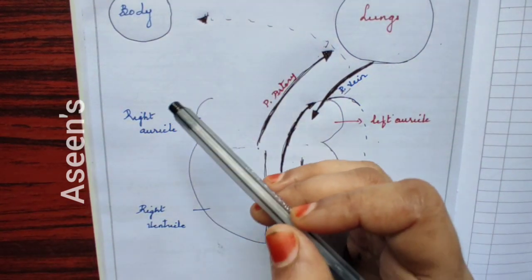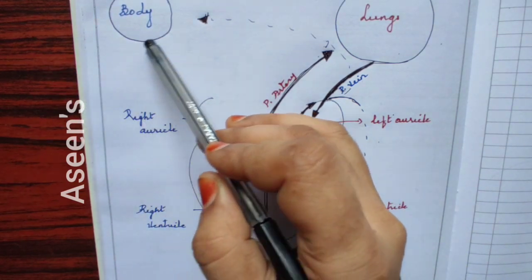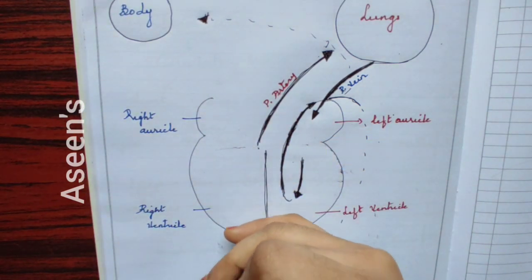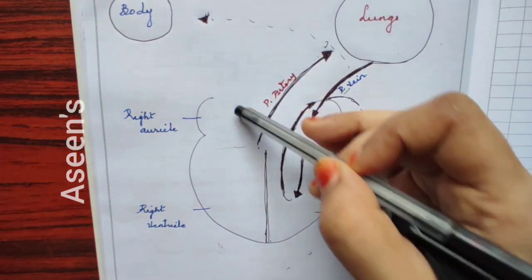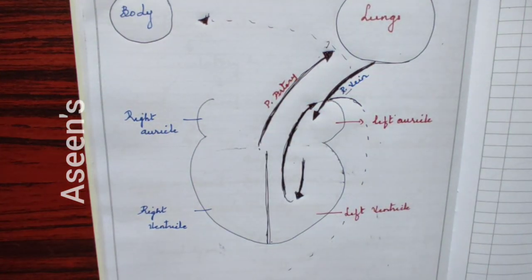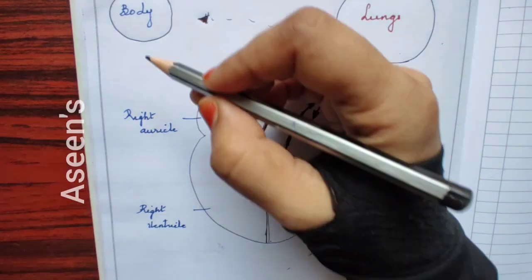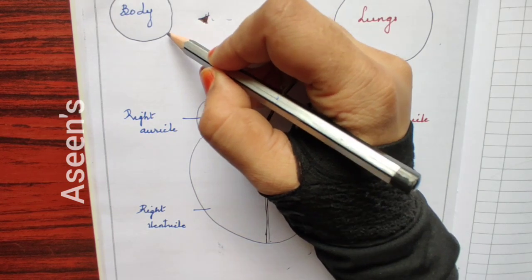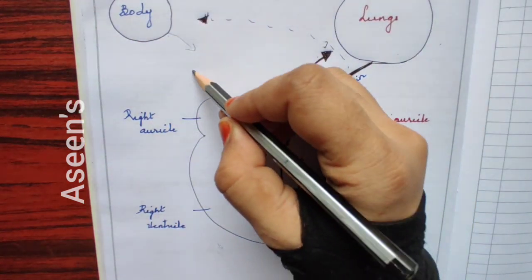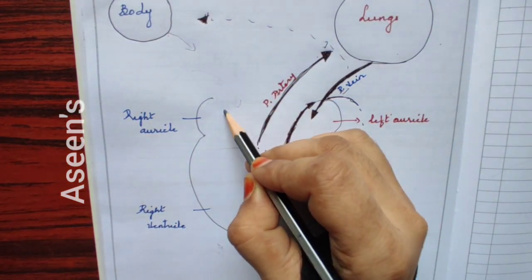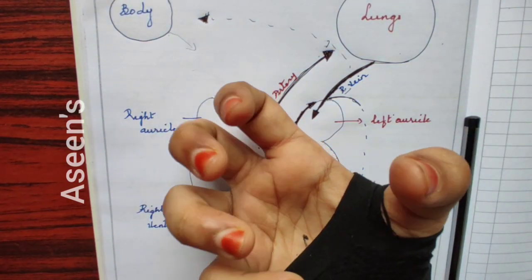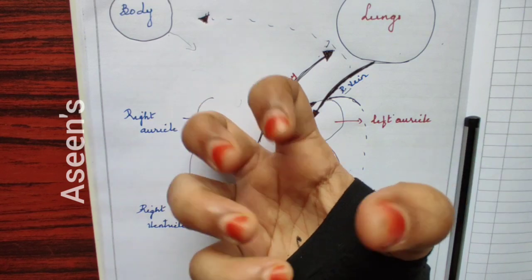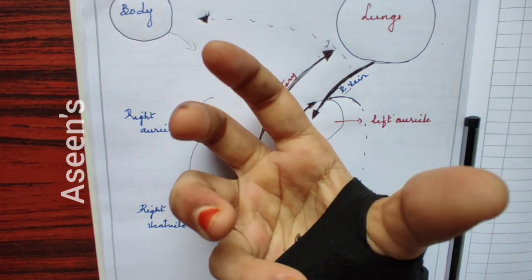Now, as I told you before, vena cavas will bring the blood from the body, upper and lower body, to the right section of your heart. Okay. Now, here comes the deoxygenated blood from the body to your right auricle. Now see here the pumping is happening. So when it is relaxing, the heart after pumping, it is relaxing.